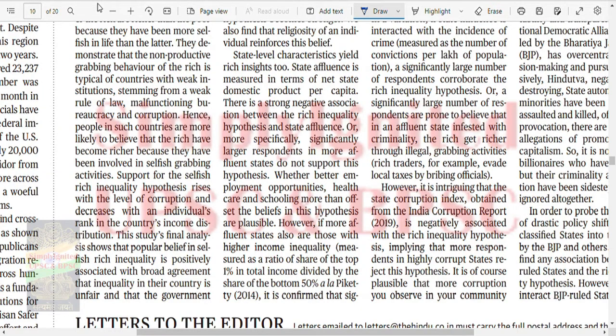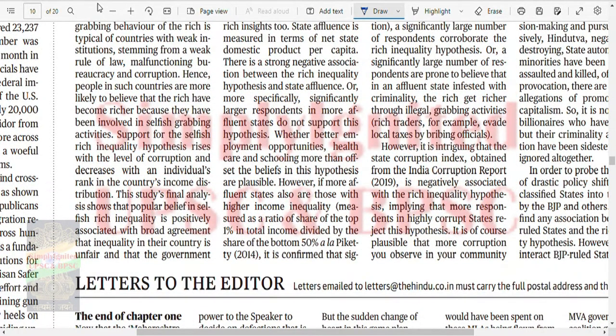Hence, people in such countries are more likely to believe that the rich have become richer because they have been involved in selfish grabbing activity. Okay. The study's final analysis shows that popular belief in selfish rich inequality is positively associated with